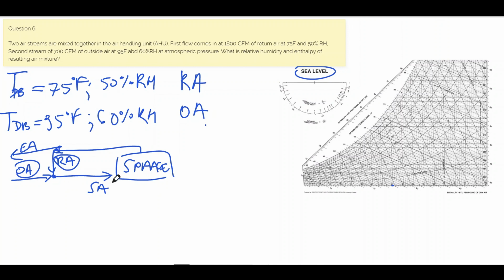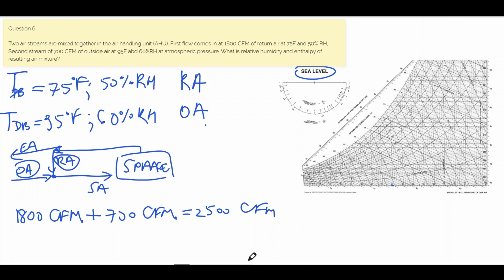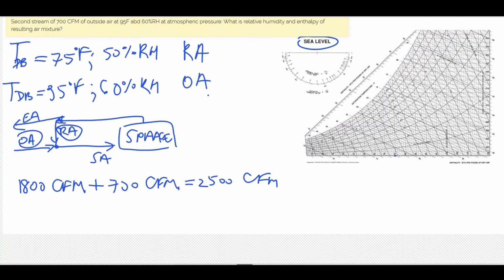So what happens, since we have 1800 CFM that comes in from return, and you have 700 CFM that comes from the outside, that gives us 2500 CFM. And for air mixing, you have to utilize fractions to find your new space condition. So I'll give you an example.